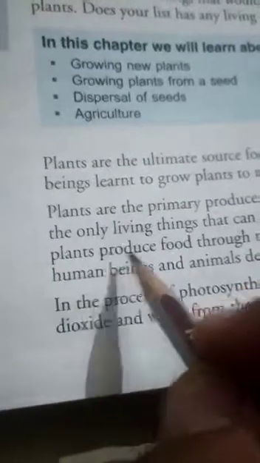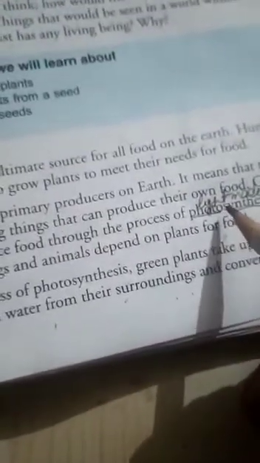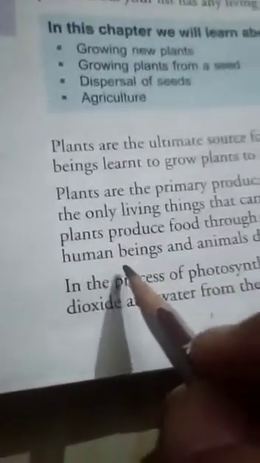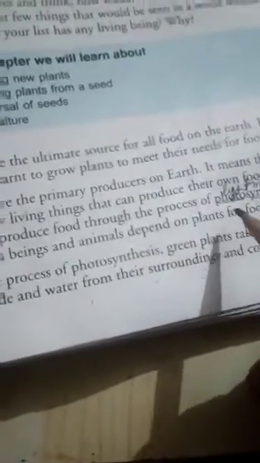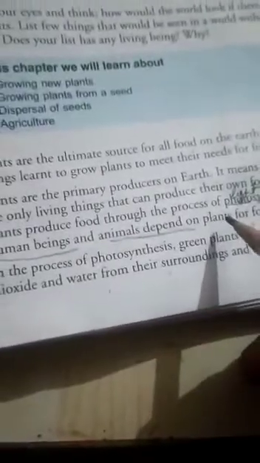Green plants produce food through the process of photosynthesis. Photo means light, synthesis means made. So they take help of the sunlight and make their food. Both human beings and animals depend on plants for food. Human beings and animals are called heterotrophs, and plants are called autotrophs because they make their food by their own.